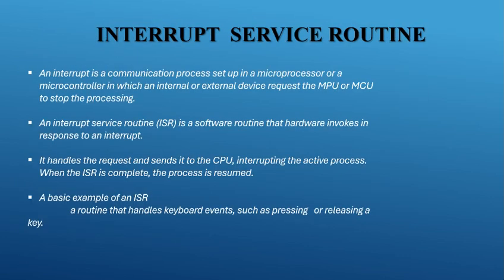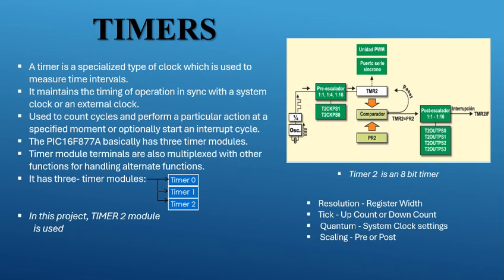Interrupt service routine is a software routine that hardware invokes in response to an interrupt. This interrupt helps the program if there is any problem in the program. The next will be the timer. The timer helps the microwave oven to cook the food, and we are using a 4-bit timer to count the timing and to decrease it.